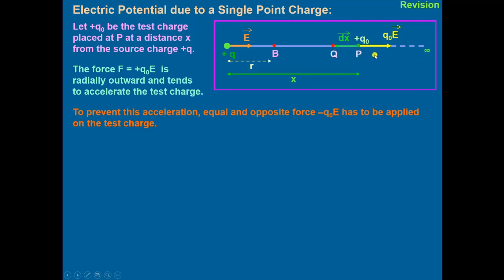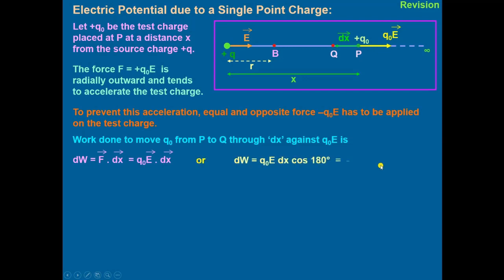To prevent this acceleration, an equal and opposite force q naught E has to be applied on the test charge. When we move this charge from P to Q against this force, the work done dW will be equal to F dx, that will be equal to minus q naught E dx, because here the angle is 180 degrees between the dx and the force.